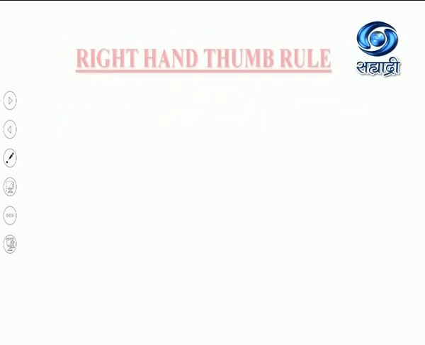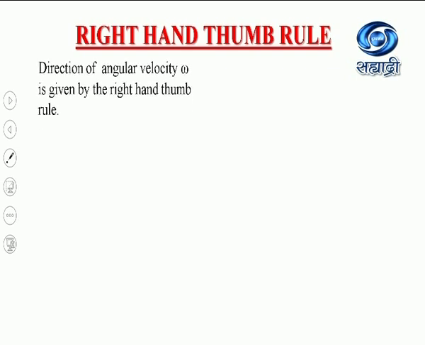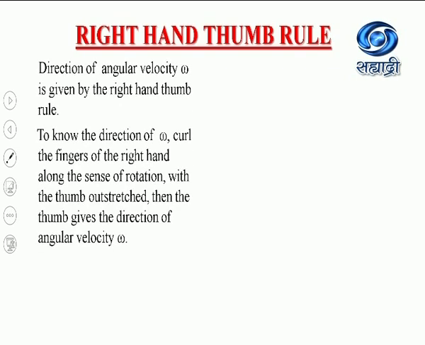After that, we will see what is the right hand thumb rule. Now, the direction of the angular velocity omega can be found by using this right hand thumb rule. So what is the right hand thumb rule? Curve the fingers of the right hand along the sense of rotation with the thumb outstretched. Then the thumb gives the direction of the angular velocity omega.